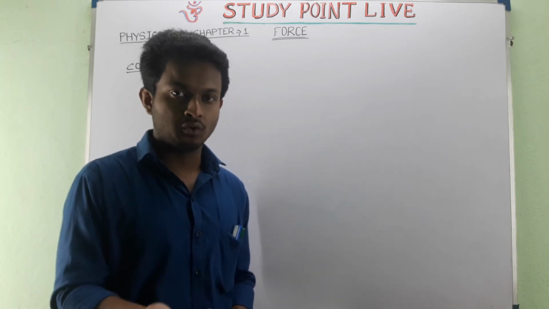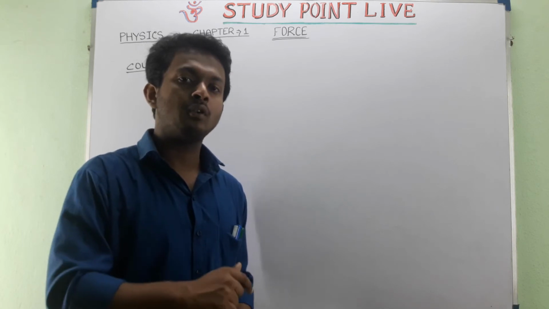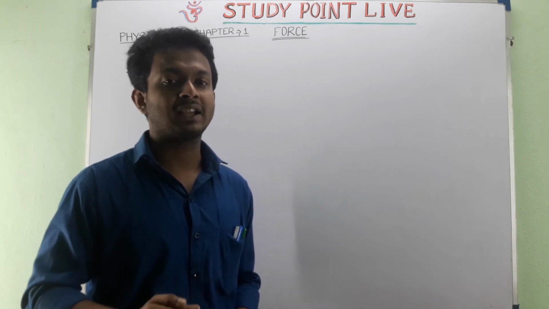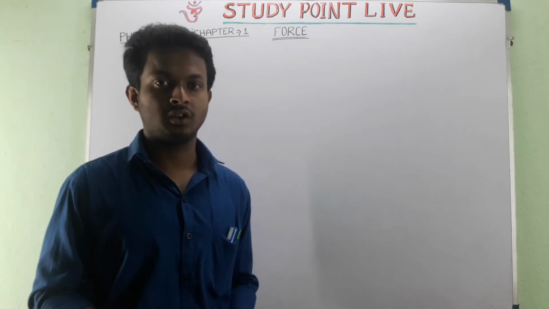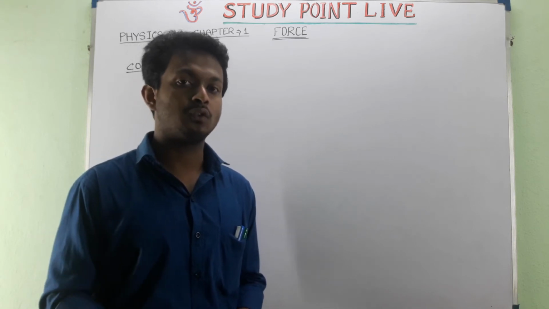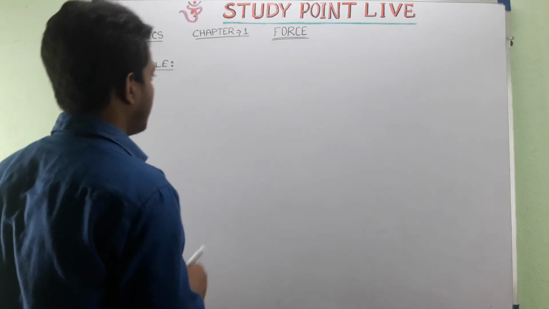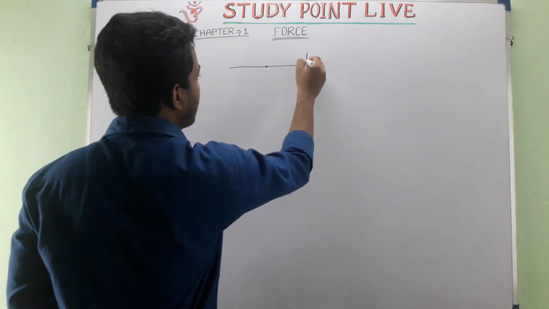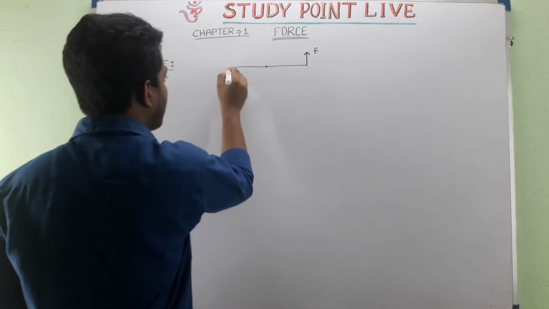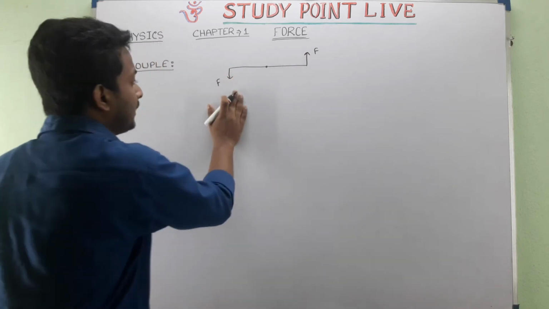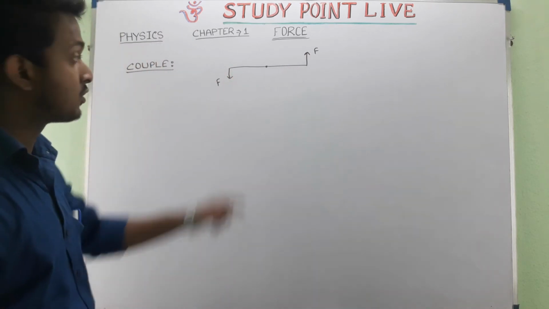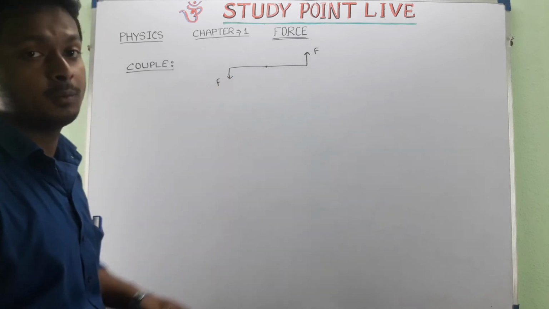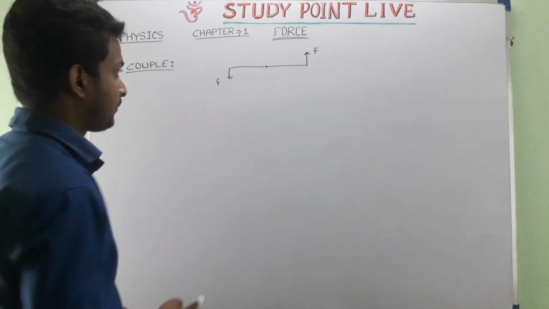So if we give a force, obviously the same amount of force will be given back as a reaction force, but the direction of that force will be reverse or opposite. We see over here, for example, if we give a force over here, the same amount of force will be given back to us as a reaction force, but the direction will be opposite.